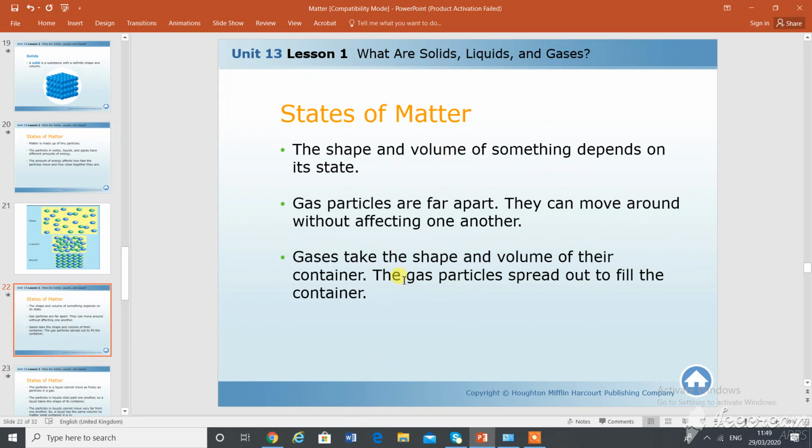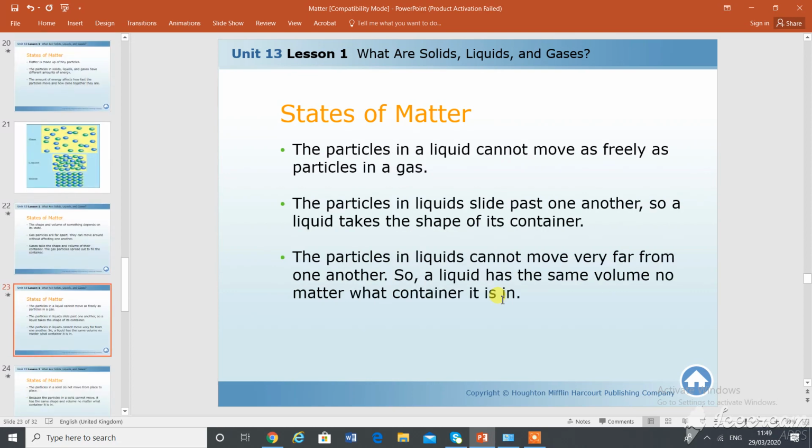Again, here we have something more. The shape and volume of something depends on its state. Gas particles are far apart. They can move around without affecting one another. Gases take the shape and volume of their container. The gas particles spread out to fill up the container. I have already explained this. These are just the important points.